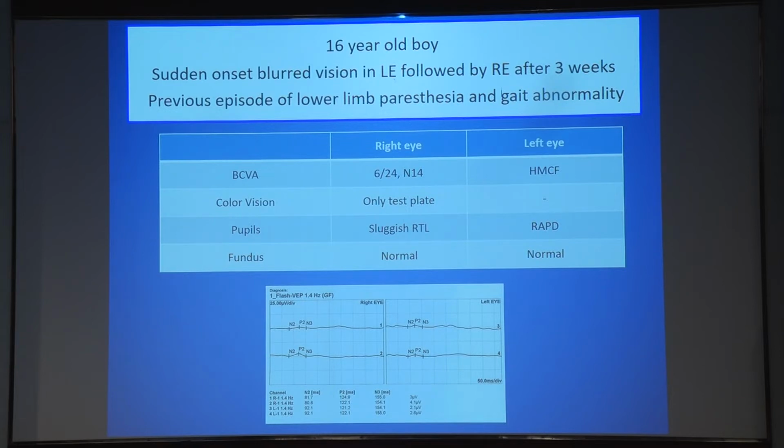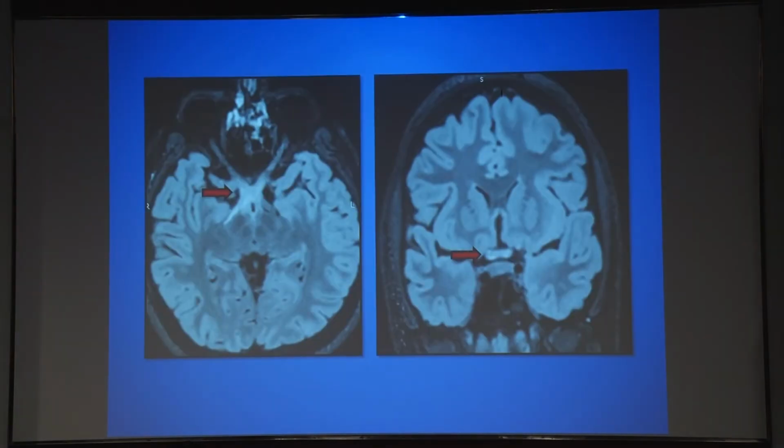The VEP showed a delay in P2 latency with very low amplitudes in both eyes, suggesting a bilateral optic neuropathy. When the patient was imaged, as can be seen over here, he had bilateral enhancement of the canalicular portion of the optic nerve. But what is striking is the chiasmal involvement and enhancement, along with involvement of the right optic tract as well. So this kind of long segment involvement of the optic nerve and visual pathway should alert us that maybe there may be an associated underlying CNS condition as well.